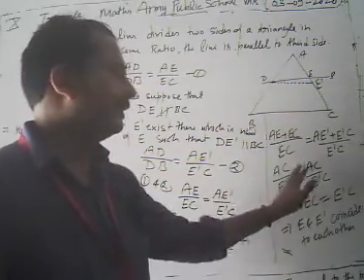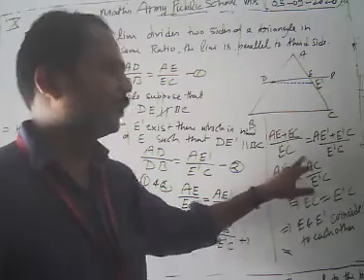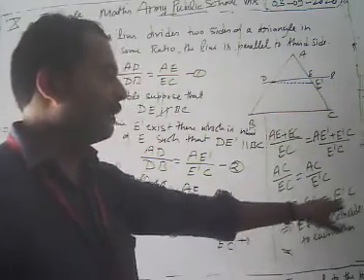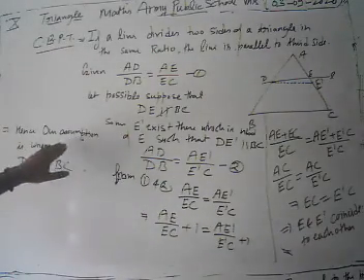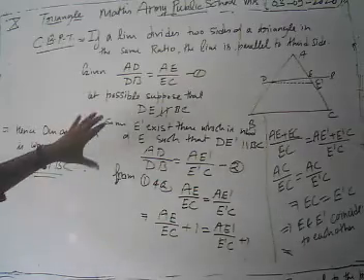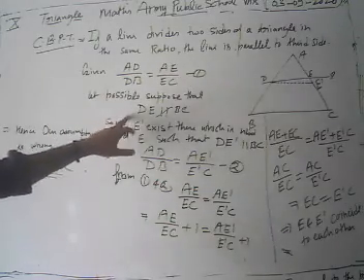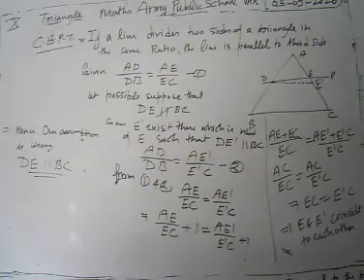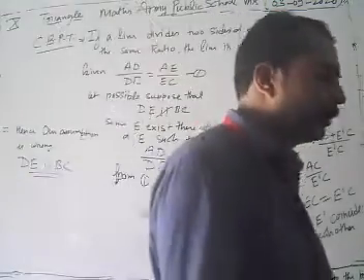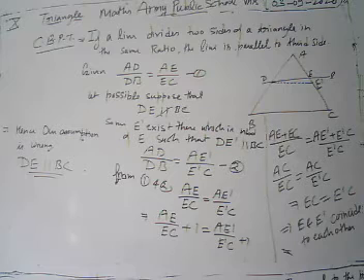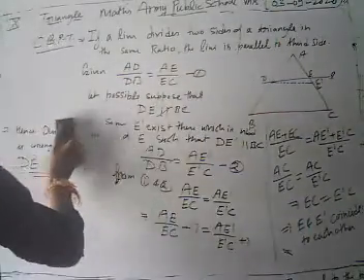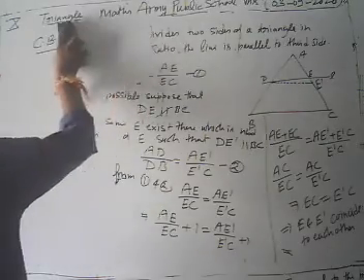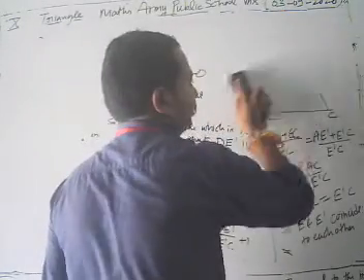Then from here, canceling AC, we have 1 upon EC is equal to 1 upon E prime C, meaning EC equals E prime C. This gives E and E prime coincide with each other, hence our assumption is wrong. What we supposed, that DE is not parallel to BC, is wrong. Our DE is parallel to BC. This is our proof of this part. This proves the converse of the basic proportionality theorem. Please revise the proof of this converse of the basic proportionality theorem.